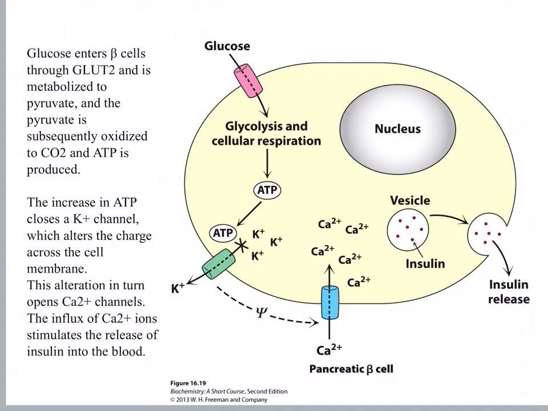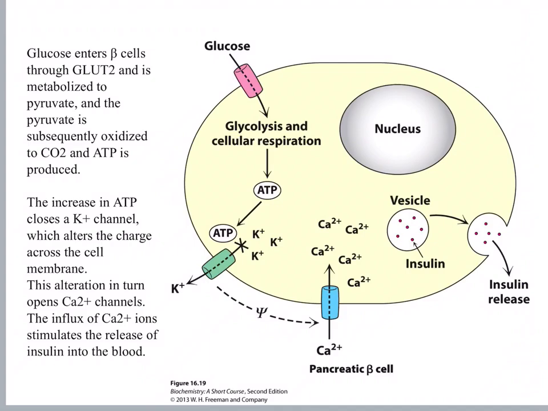So there's more potassium inside, more positive charges inside, upsets the ion concentration and changes the ionic charge across the cell membrane. The blue channel is a calcium channel that allows calcium to flow into the cell only when it's triggered by the change in the ionic gradient across the cell membrane.